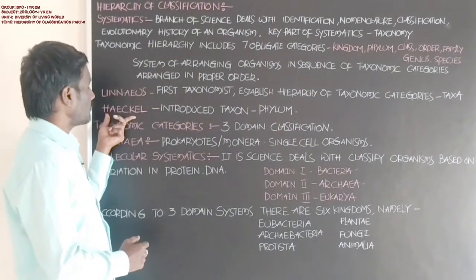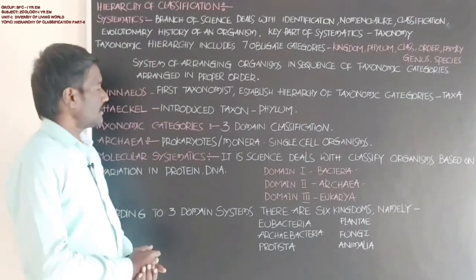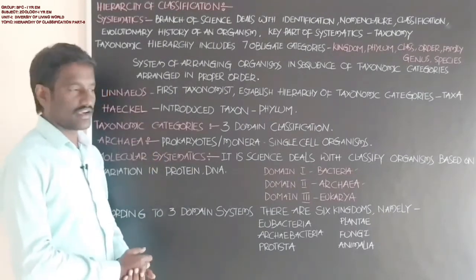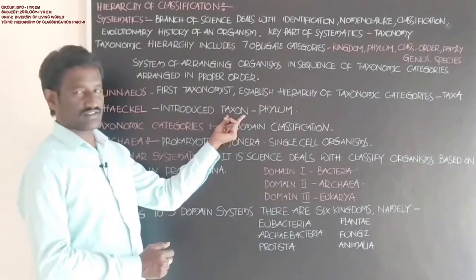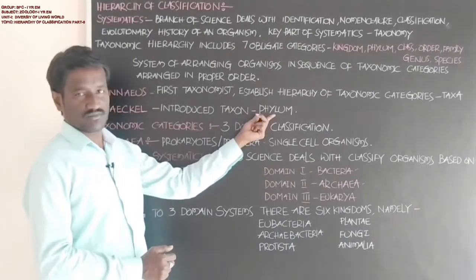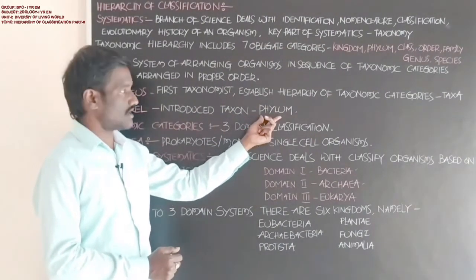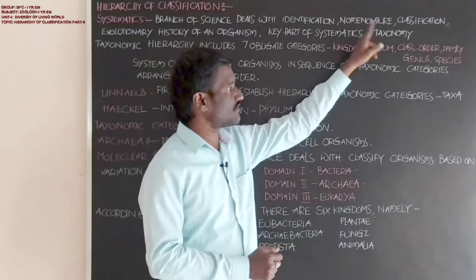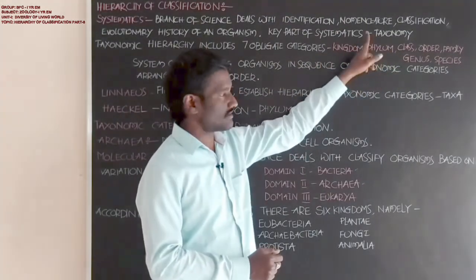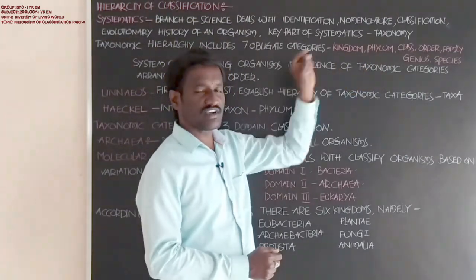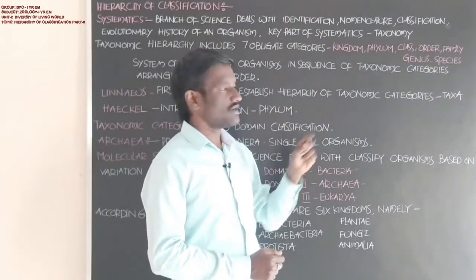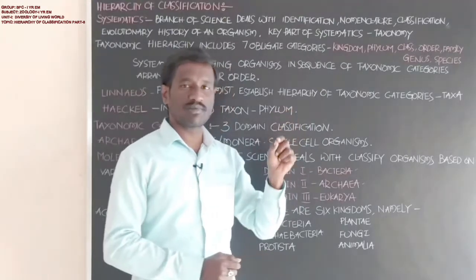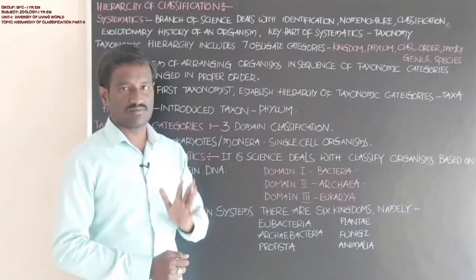Next, Haeckel, another scientist, introduced one of the taxa, the phylum, among these 7 obligate categories. Phylum is the taxon introduced by Ernest Haeckel.